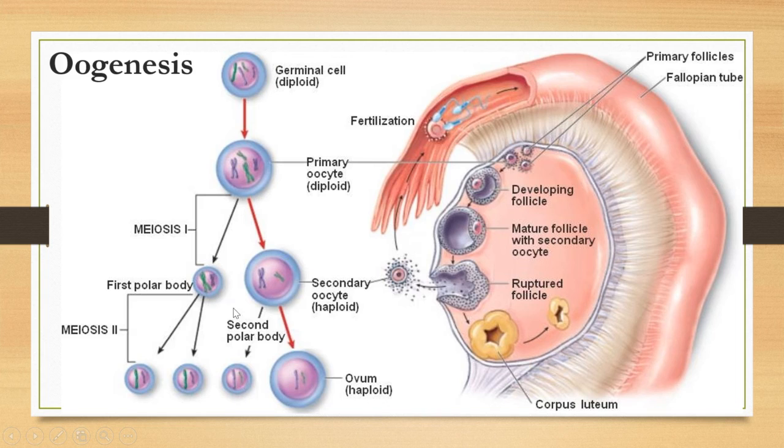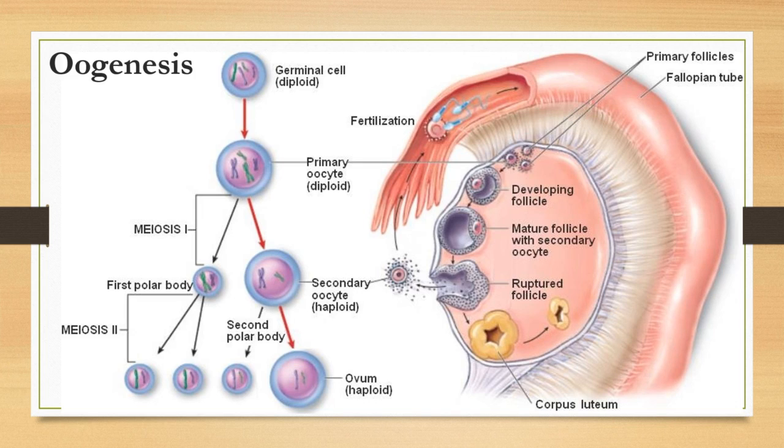You also have to know that the first polar body will continue meiosis 2 and produce two second polar bodies. Now there are three polar bodies and one ovum produced after the meiosis is completed.